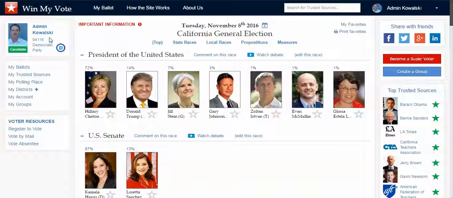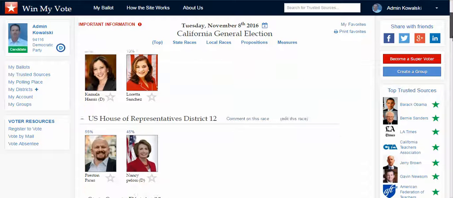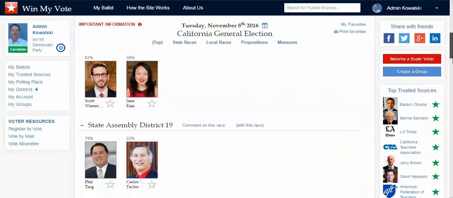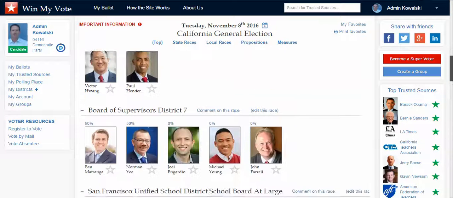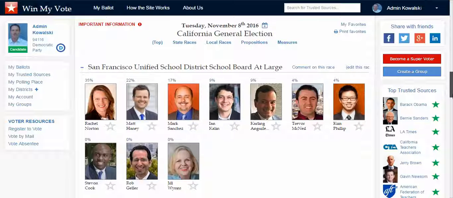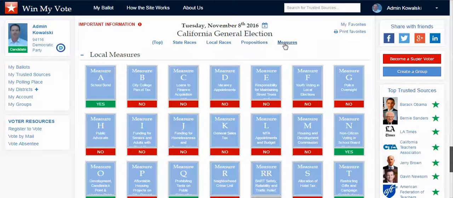So this kind of becomes my homepage for everything voting. And this is a 94116 zip code. It's San Francisco, California. So you can see here it goes from the national races, down to the state level races, and then into the congressional districts, state senate and state assembly districts, and then down into the county level races, even the board of supervisors and local school board. It also covers all of the California propositions as well as the San Francisco measures.